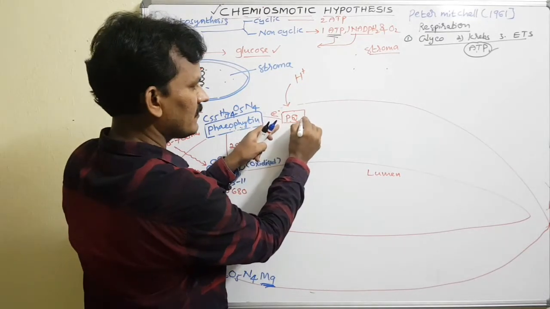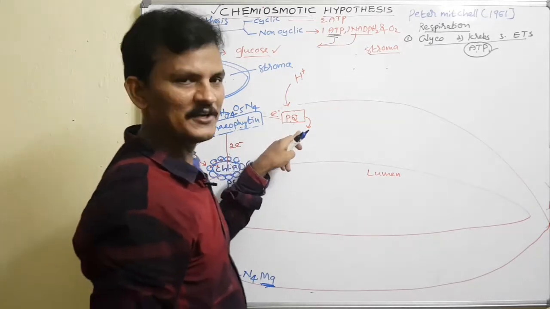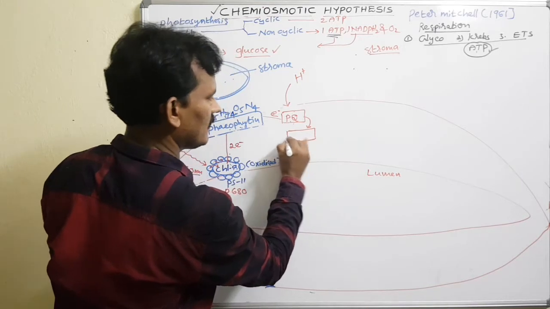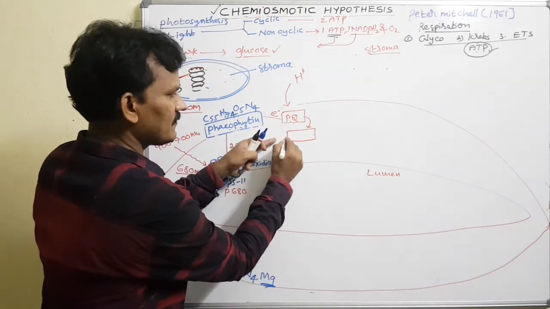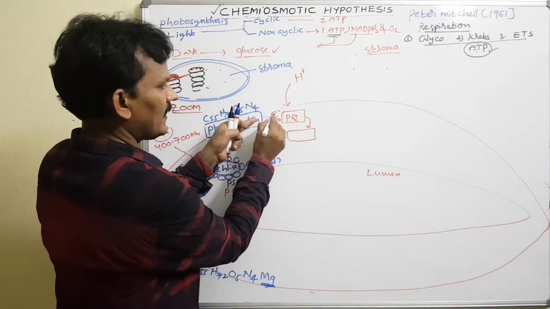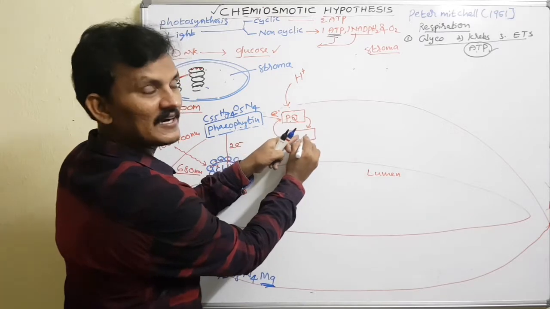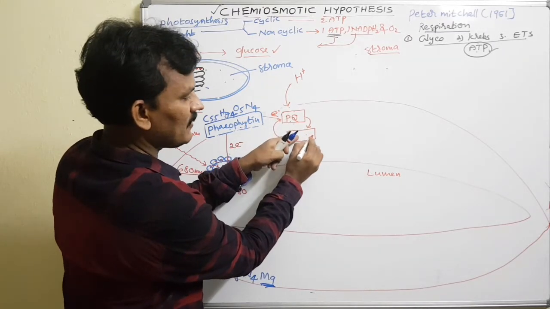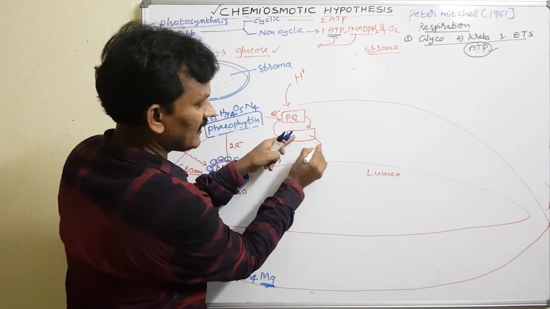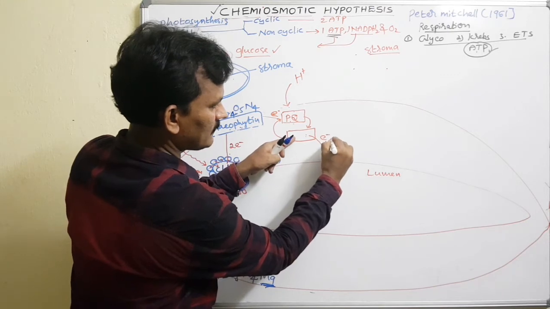Now the semi-plastoquinone gets the state of the reduced form. Next I am using the reduced form. Again the reduced form goes into the oxidized form, so one electron is given and one proton is given. Now PQ is changed to the reduced form. Now the reduced form of the plastoquinone gives again an electron as well as a proton